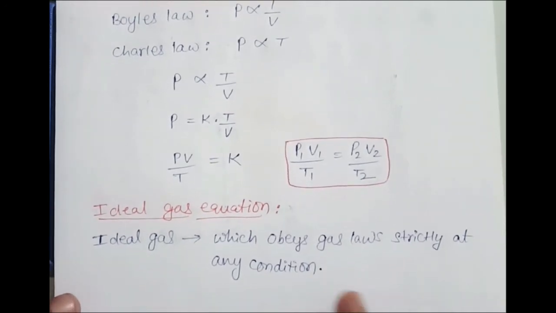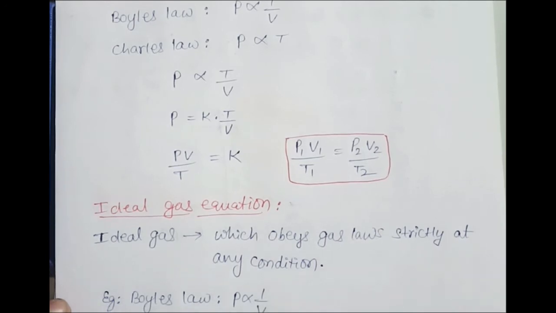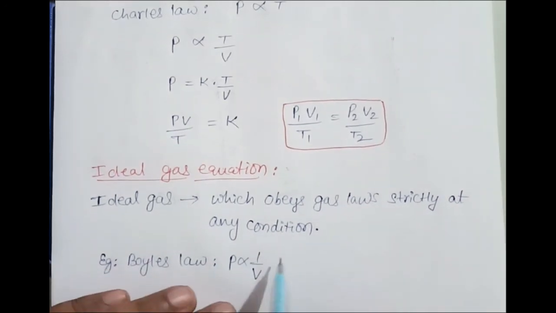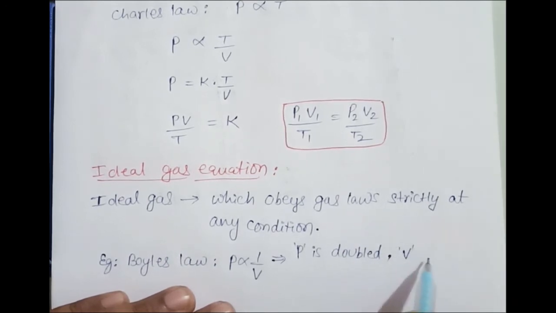So what is the meaning of obeying gas laws strictly? For example, if I consider Boyle's law, Boyle's law says pressure is inversely proportional to volume. What does it mean? When pressure is doubled, meaning 2 times, then volume becomes half, isn't it?